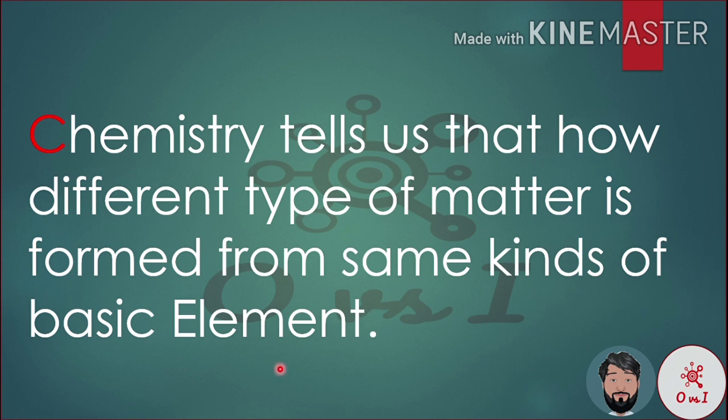The major idea behind these lines is that different types of matter means how gas is formed from oxygen and how water is formed, which is liquid, from hydrogen and oxygen, which these two are already gas, but when they combine with the proper ratio they make liquid, and how these two can make a solid one.